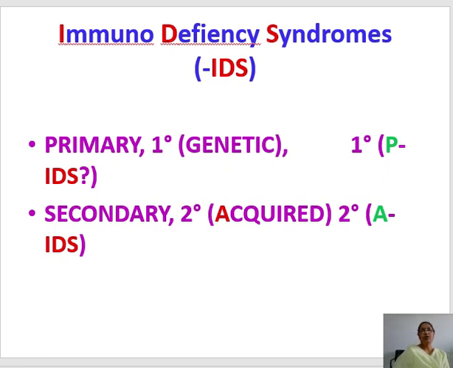Now coming to the immunodeficiency syndromes. Immunodeficiency syndromes can be of two types: primary or genetic, or secondary, that is, the acquired type.